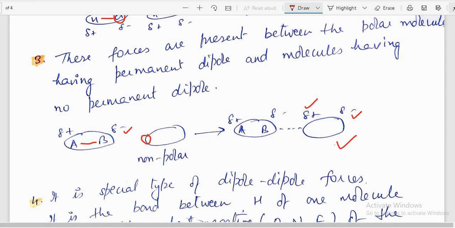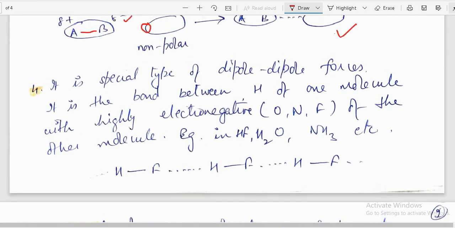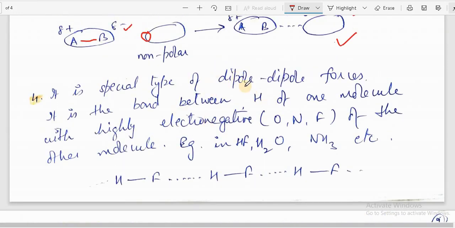And last is hydrogen bonding. It is a special type of dipole-dipole force, and we have already done hydrogen bond. It is the bond between hydrogen of one molecule with a highly electronegative atom like oxygen, nitrogen, fluorine of the other molecule. Then the interaction between hydrogen and these electronegative atoms is called hydrogen bond. Examples are HF, water and ammonia, and this we will discuss further in detail.